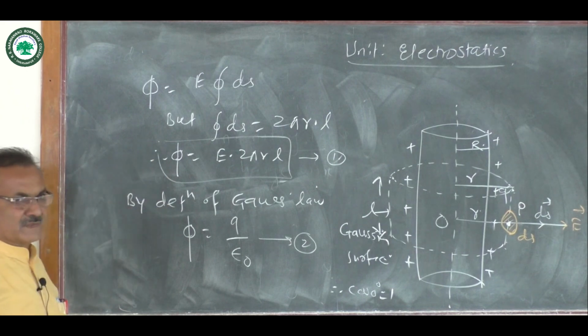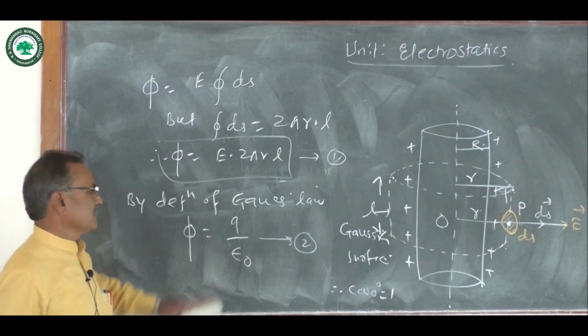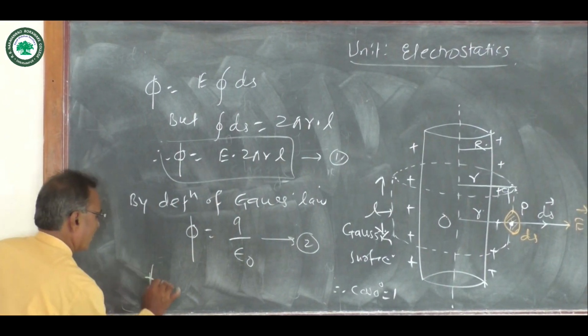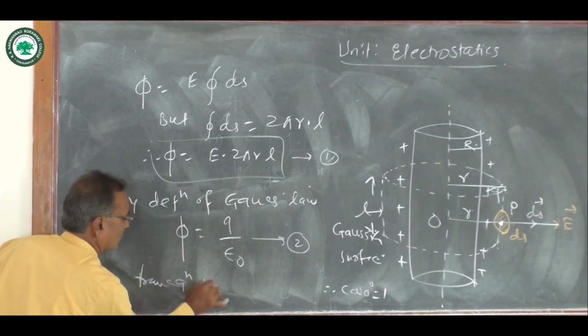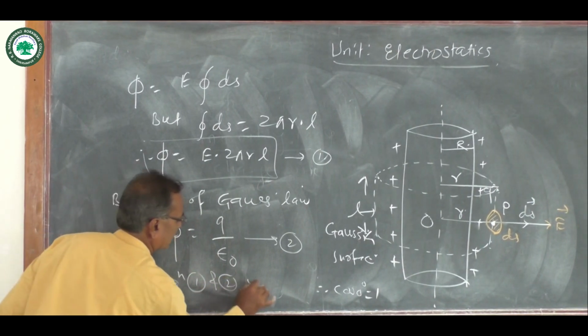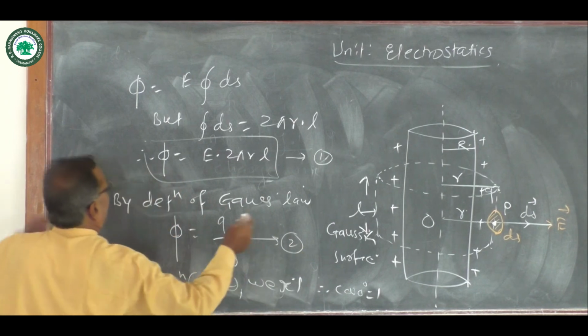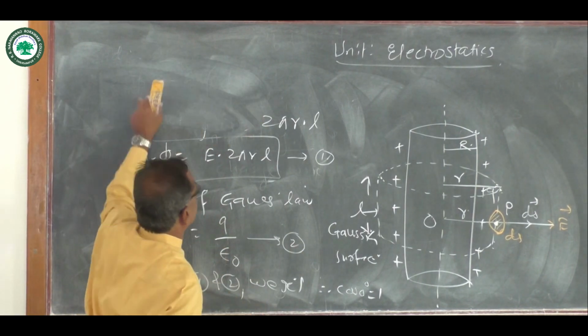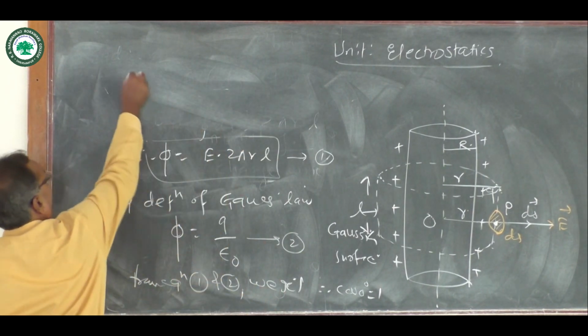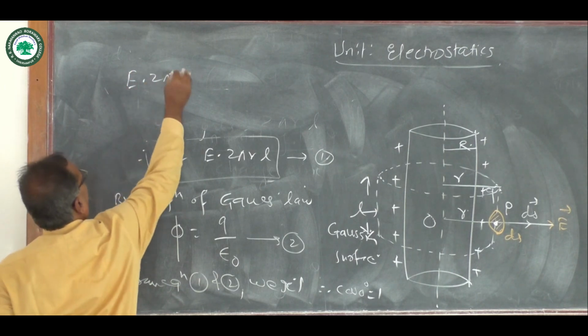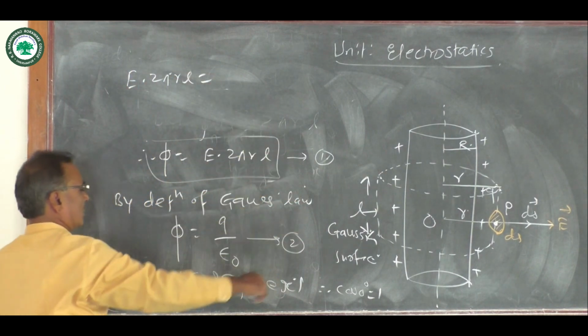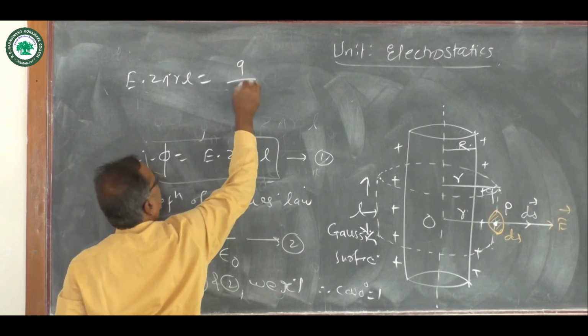From equations 1 and 2 we get E into 2 pi rL is equal to Q by epsilon naught.